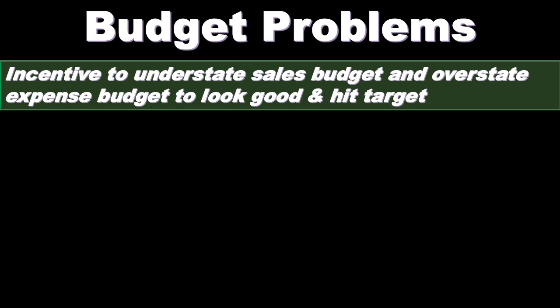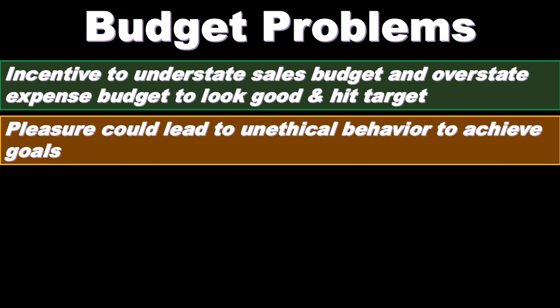To recap then, some of the problems with the budgeting process that we want to be aware of as we go through it is there could be an incentive to understate sales budget and overstate expense budget to look good and hit the target. So there's an incentive for department managers to possibly lower the target of their budget to make something that would be easier to hit. So we want to be aware of that and make a culture to deal with that, and hopefully set up a culture so that people don't want to do that, want to make challenging goals for themselves and the company.